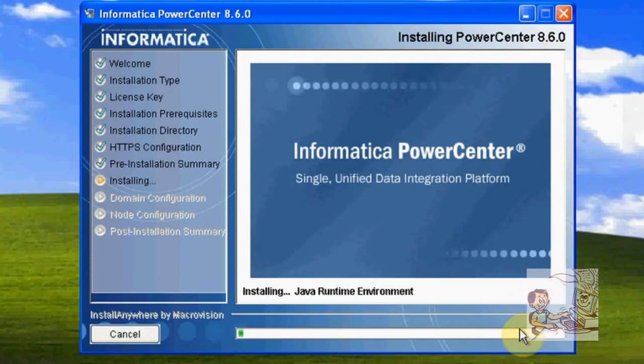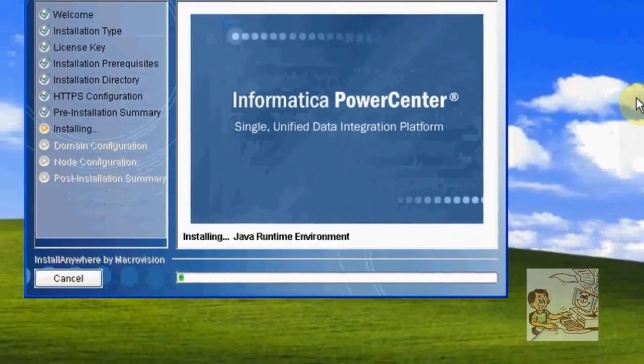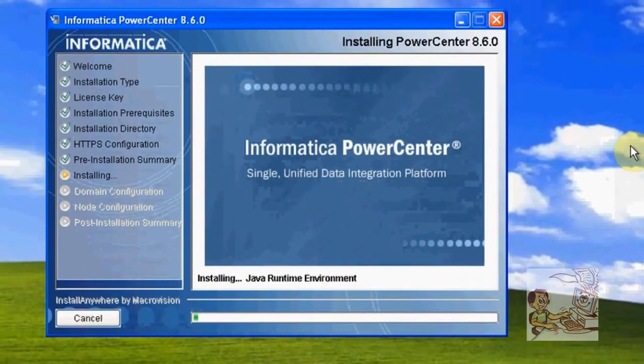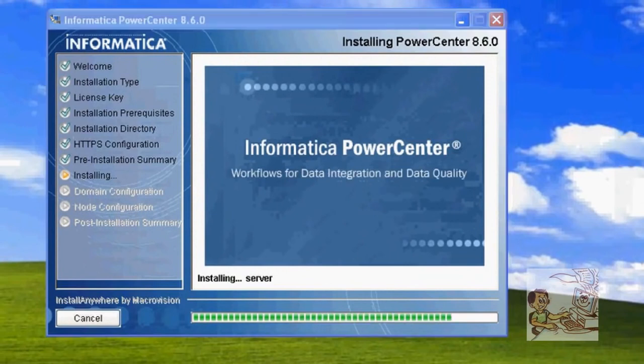It will ask for domain user. So at that time we have to create one user in the database. It will take time to finish the installation, domain configuration, node configuration. So after this installing, domain configuration will start. We have to give a domain user.